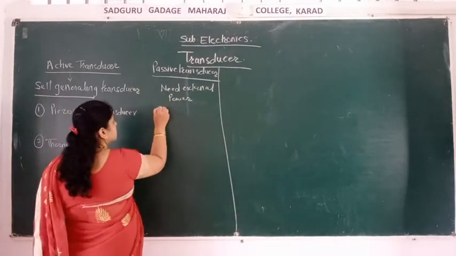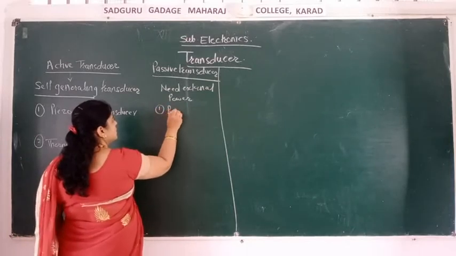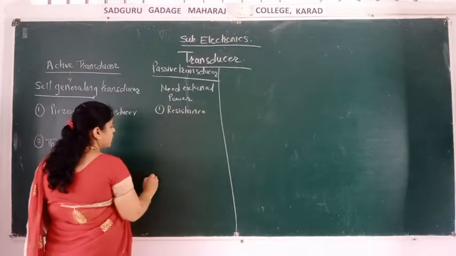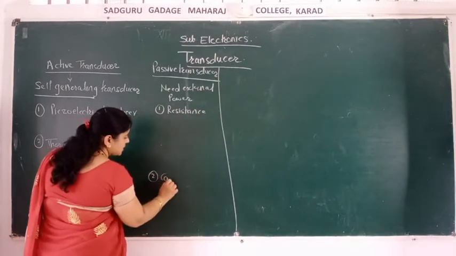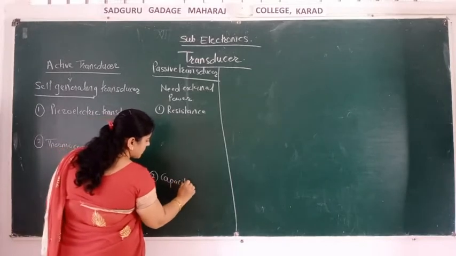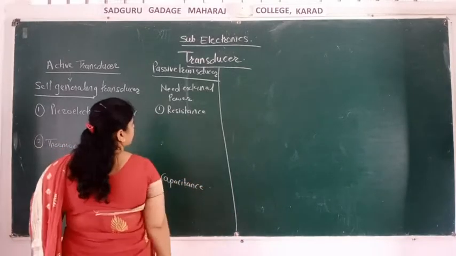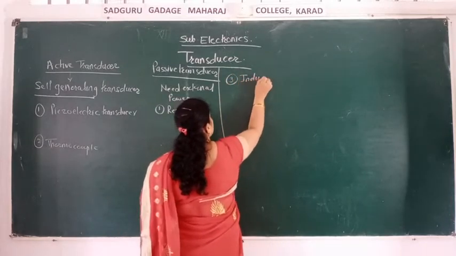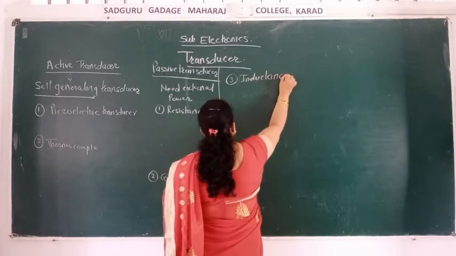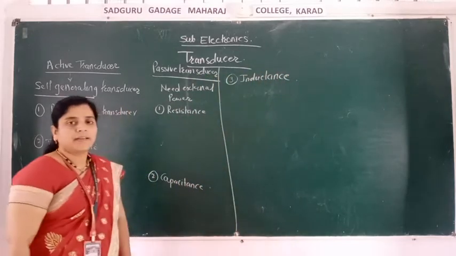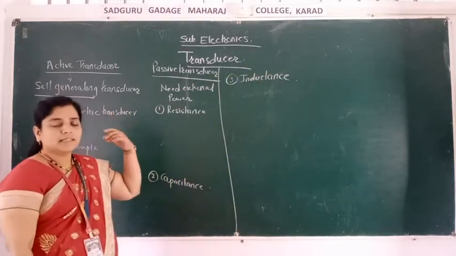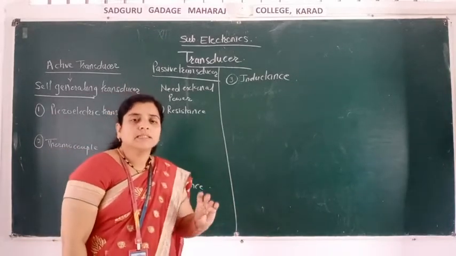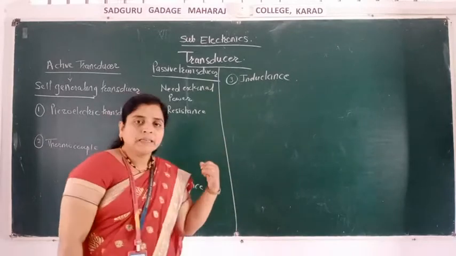Passive transducers are classified according to the resistance, according to the capacitance, and according to the inductance. So passive transducers are divided again into three types: those which depend on the resistance, those which depend on the capacitance, and those which depend on the inductance.